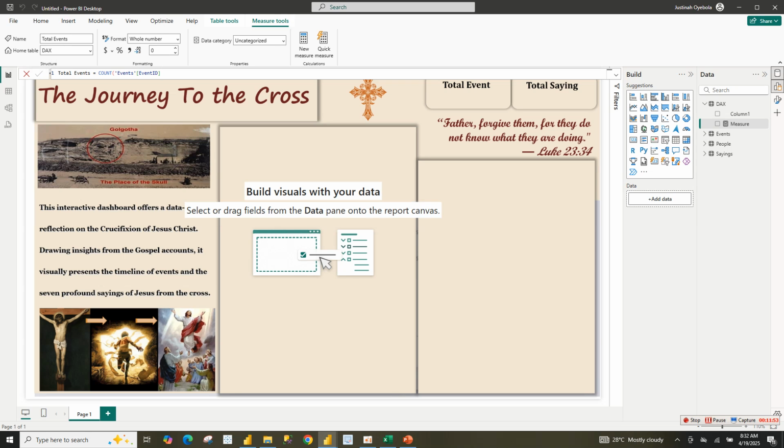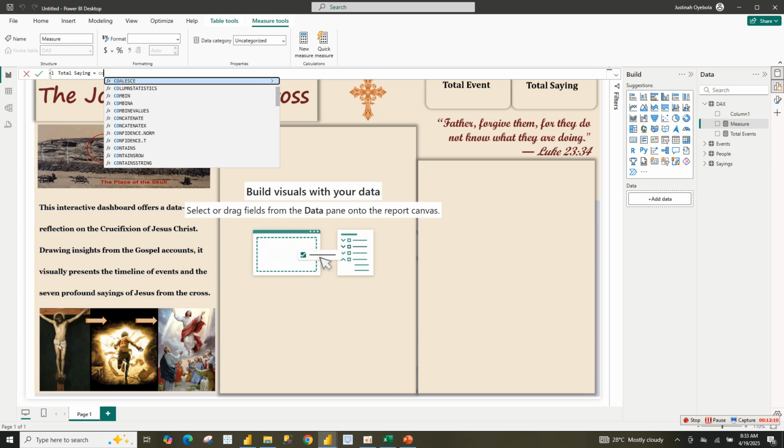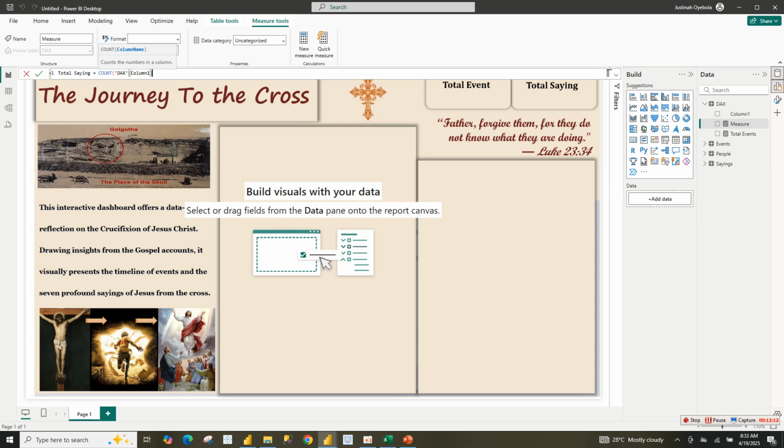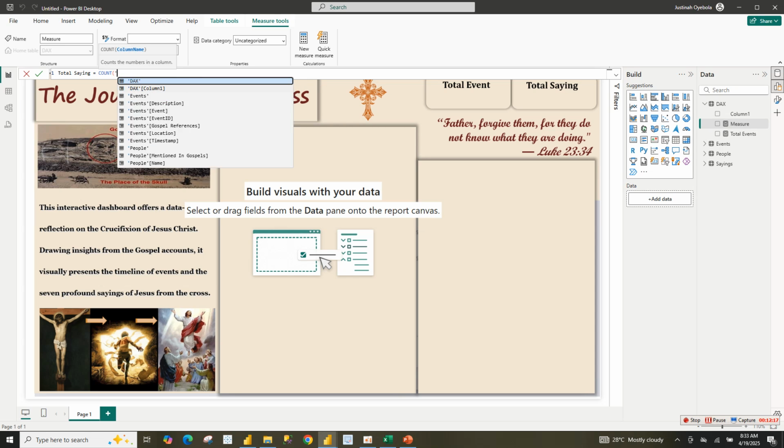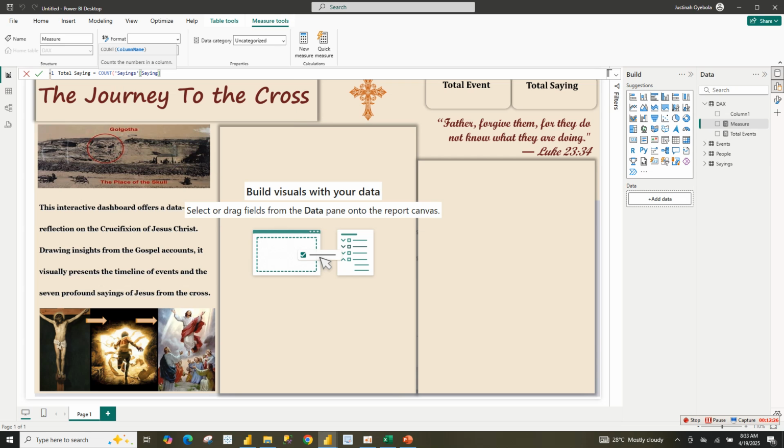Then the next one that we are going to create is total scene. Click new measure, then total scene. That's the total scene of Jesus Christ on the cross, equals, again, look for the same data set.